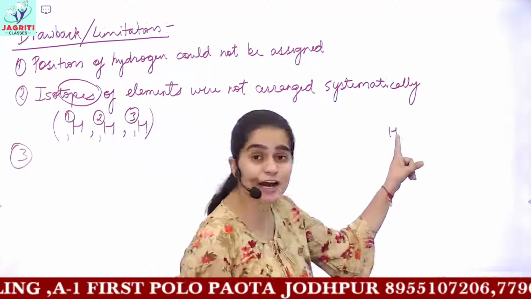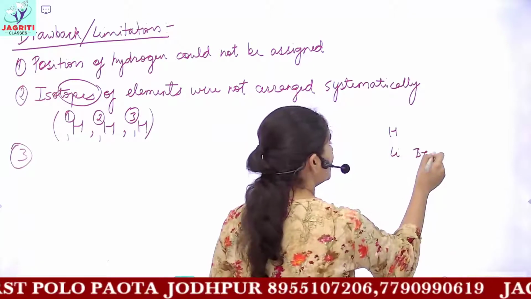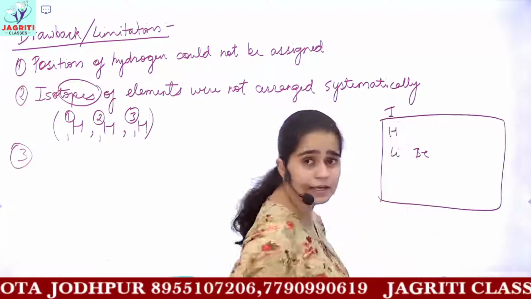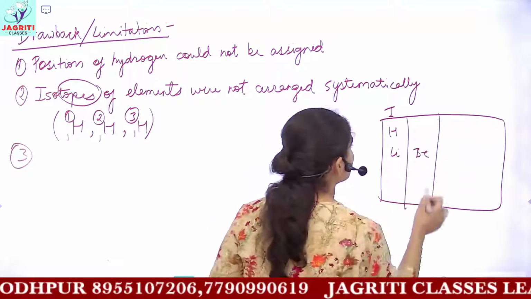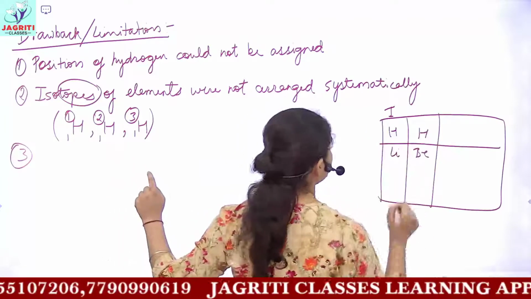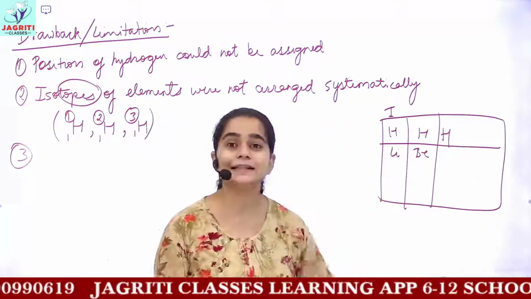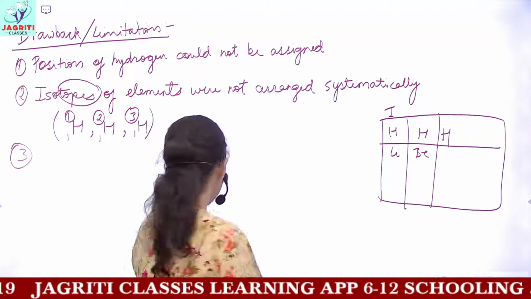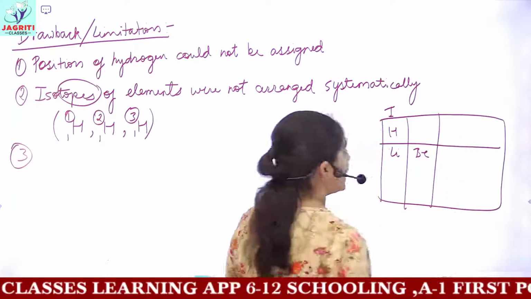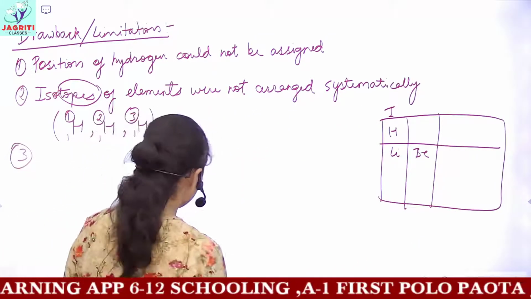He placed hydrogen, then lithium, beryllium, and in this manner he made his periodic table. Accordingly, the next isotope should come after hydrogen, and the third one after that, that is in the first, second and third groups. But Mendeleev did not tell you anything about the arrangement of these isotopes. So the position of isotopes was not proposed by Mendeleev.